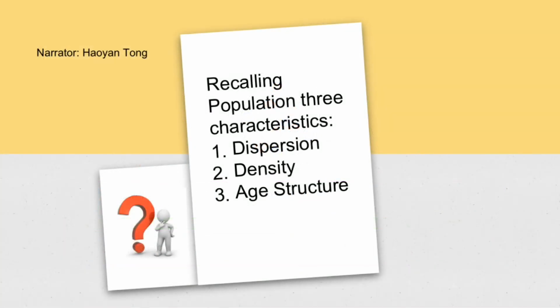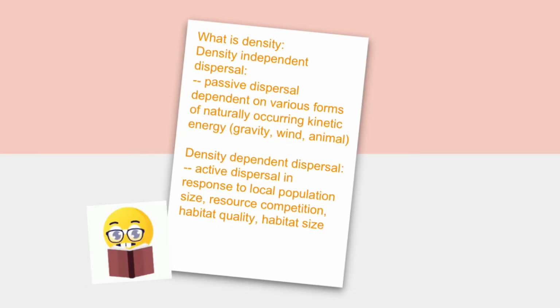Let's recall that populations have three characteristics: dispersion, density, and age structure. So what is density? We can use density to characterize dispersal. Density-independent dispersal is a passive dispersal dependent on various forms of naturally occurring kinetic energy, such as gravity, wind, and animal. Density-dependent dispersal is an active dispersal in response to local population size, resource.